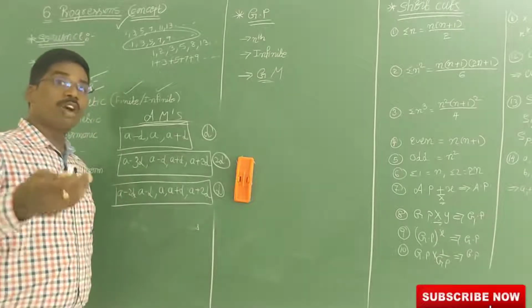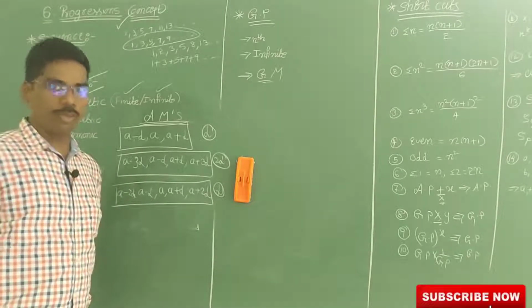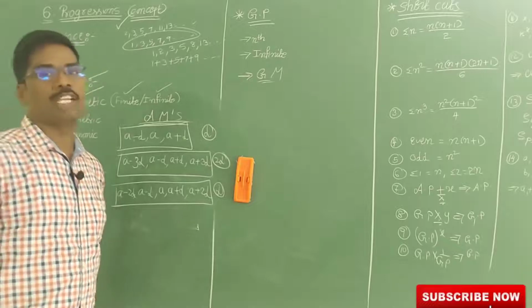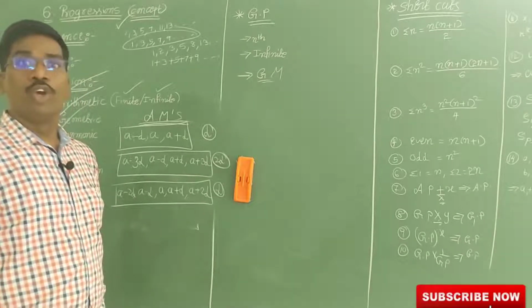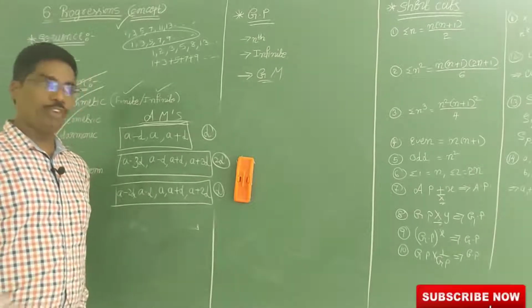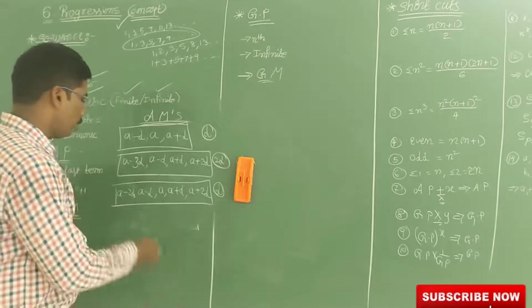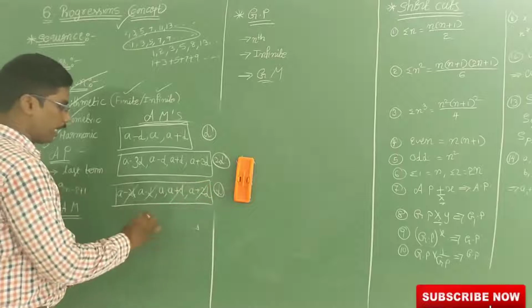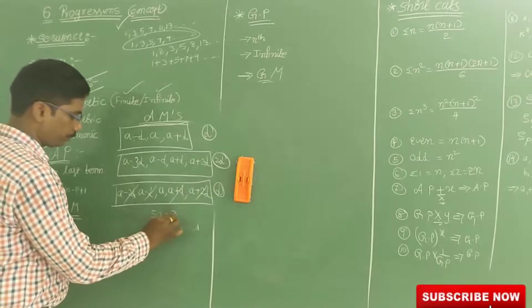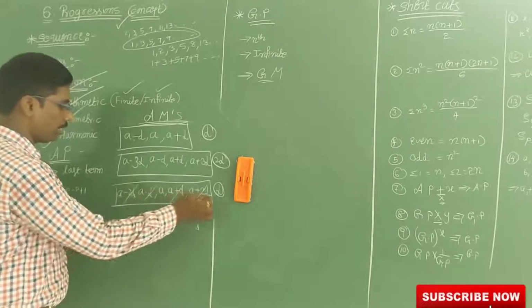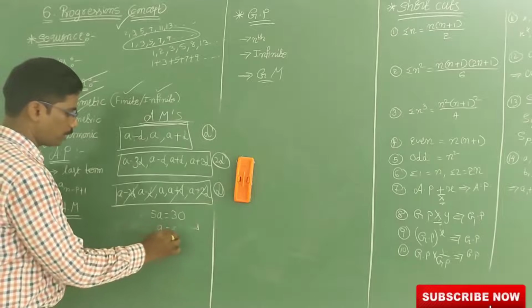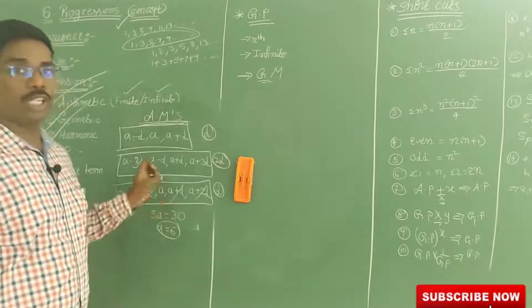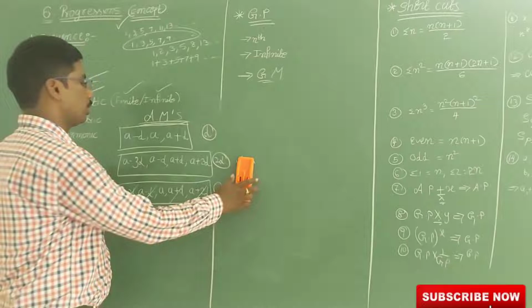If the sum of the 5 arithmetic terms is 30, find the first term. We should know the D value for finding the A value. So if you add all of these, the 2D, D, 2D cancel, and 5A is equal to 30, because it is A plus A plus A plus A plus A. So 30, A is equal to 6, 5 sixes are 30. For that purpose we can easily do these sums like this.